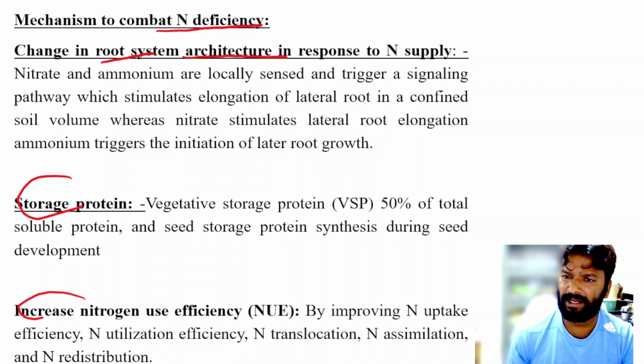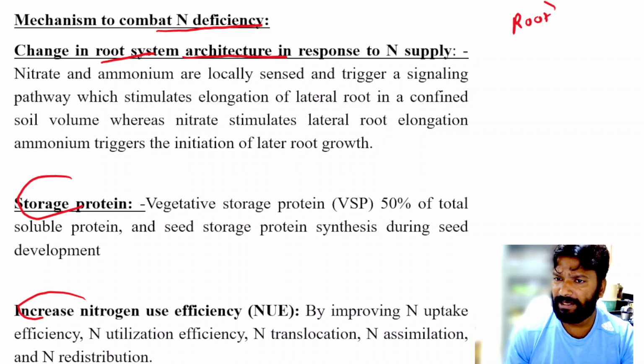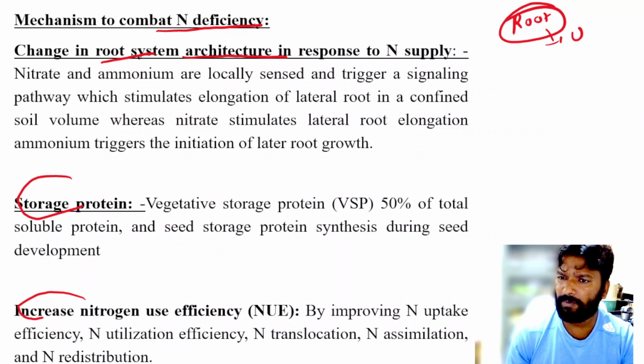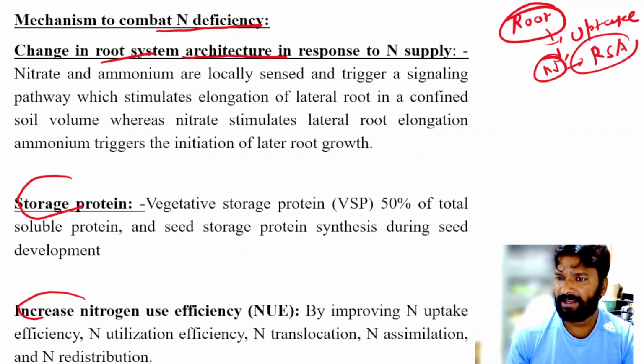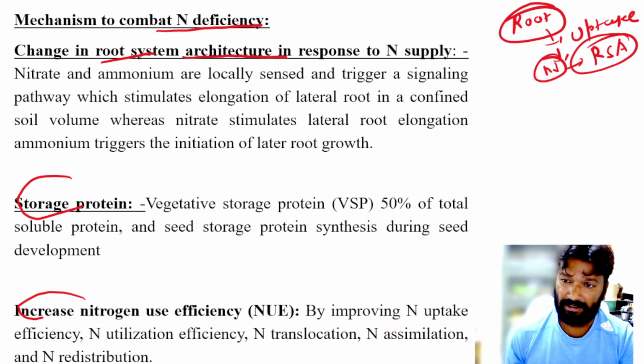So friends, you know that root is very important for the uptake of most of the nutrients and also for nitrogen. If there is a change in the root structure architecture, then there will be a change.